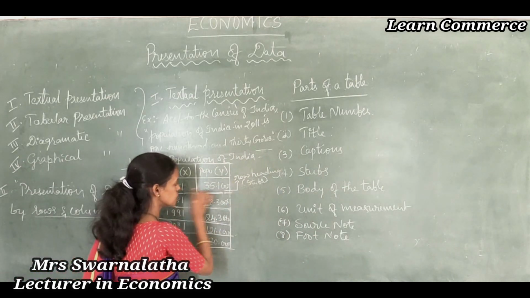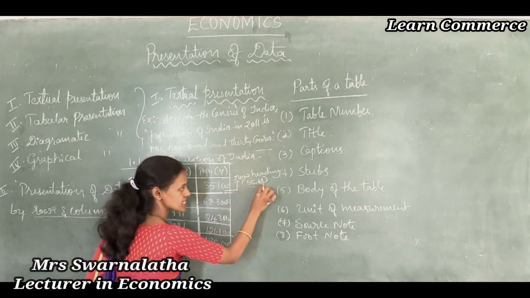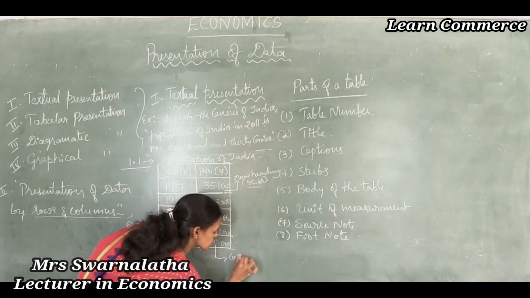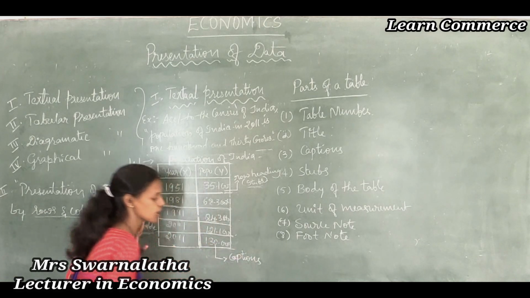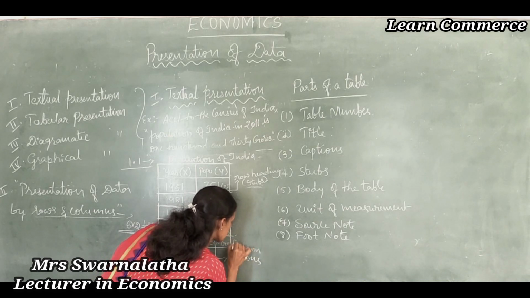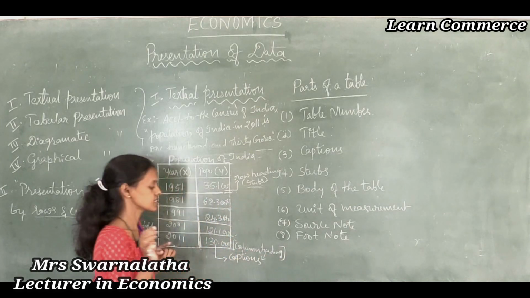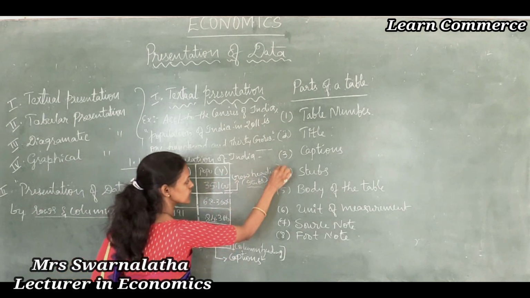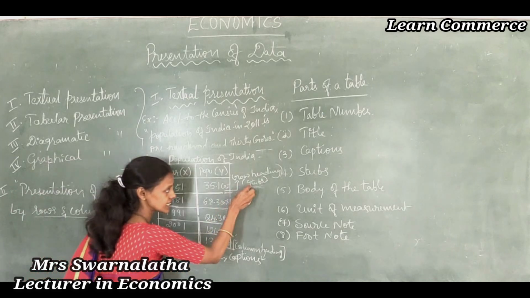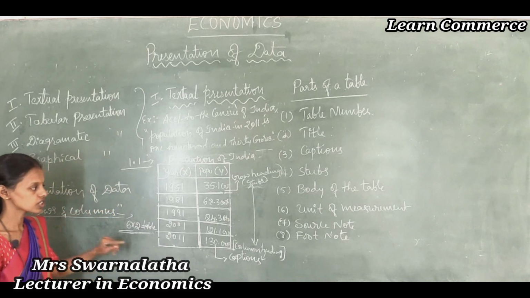The row heading of a table, the horizontal line, is called stubs, and the column heading of a table is said to be the captions. Captions are nothing but the column heading of a table. The row heading of a table is said to be the stubs. Very important for 1 mark. Thus, presenting the data through the column heading and row heading is said to be the tabular presentation of data.